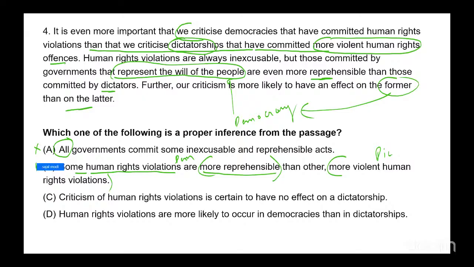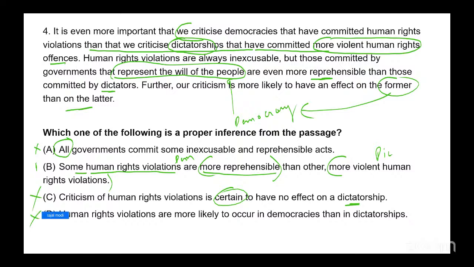B is very good. C says criticism of human rights violations is certain to have an effect on a dictatorship. Dictatorship? No, more likely to have an effect on the former, which is democracy. C is out. Certain is also an exaggeration. D says human rights violations are more likely to occur in democracies than in dictatorships. Again, we don't have support for this.